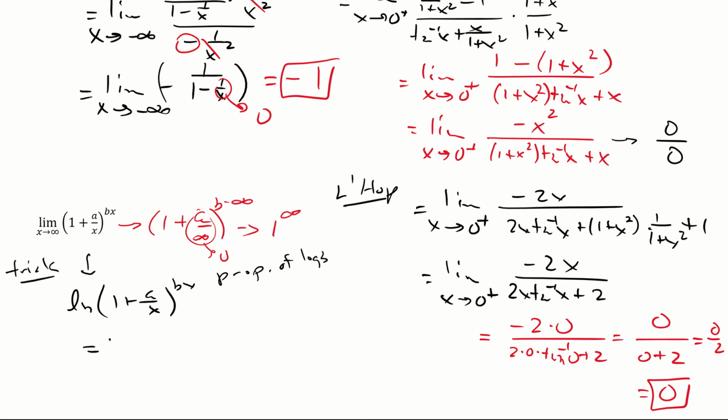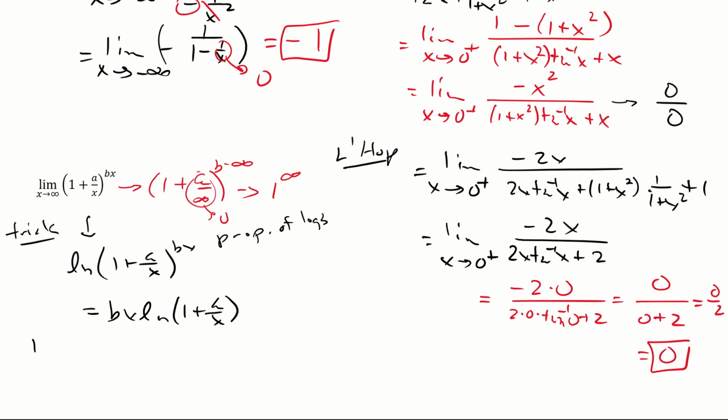So it's going to be bx natural log 1 plus a over x. You are in the army now, as they say. So we'll take the limit of that, thank you. The limit as x approaches what? Infinity. Of bx ln of 1 plus a over x.